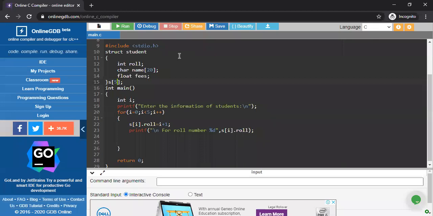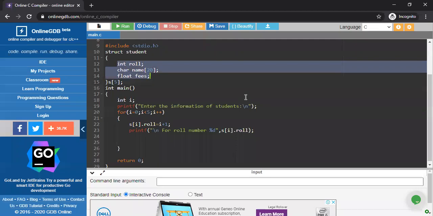But it's possible in a structure. In a normal array, it is not possible that you store all these three pieces of information in a single index number. But in the case of a structure, because this is my structure variable, whatever the variable is, I'm taking it as an array, but it actually means that the zeroth position or the lower index stores the information of these three for a particular student.